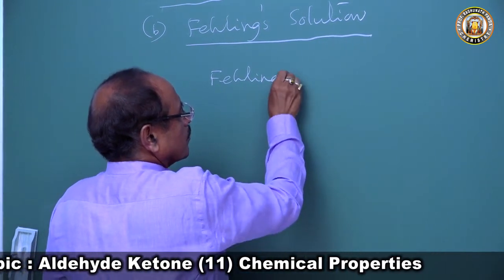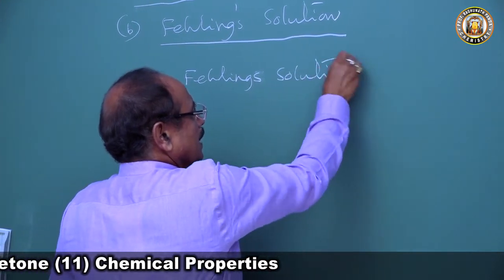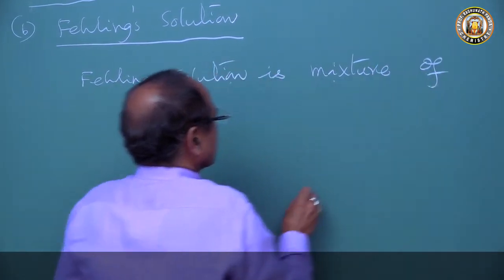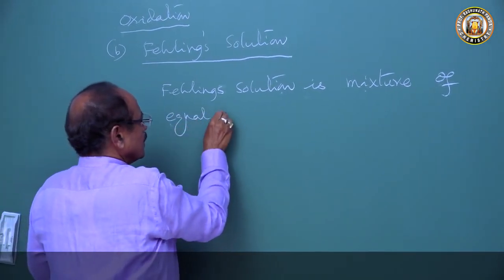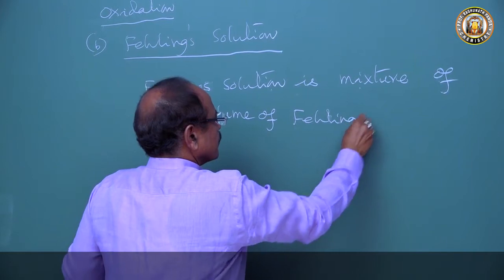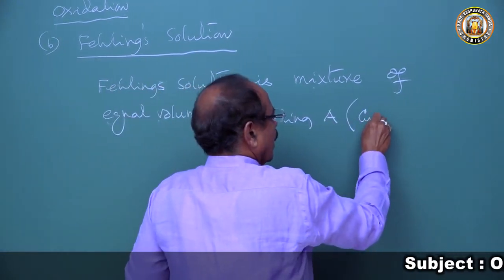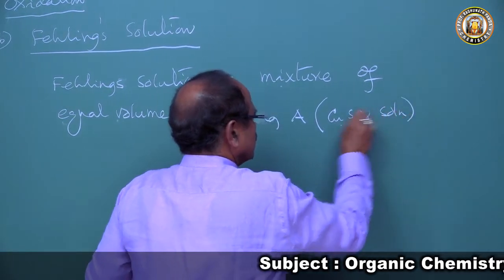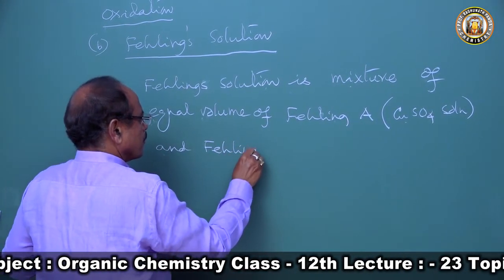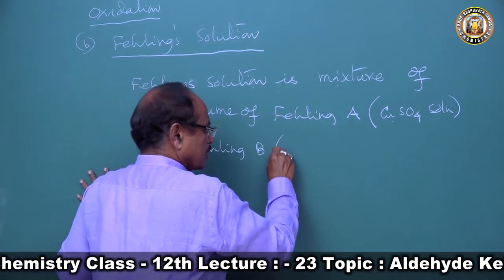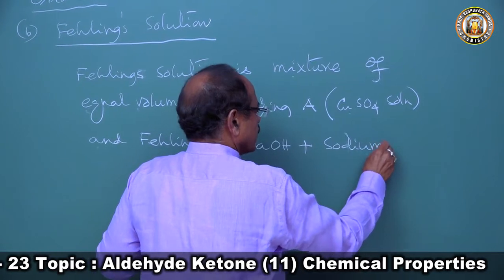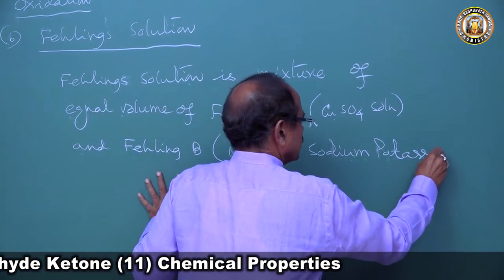Fehling solution is a mixture of equal volumes of Fehling A, that is copper sulfate solution, and Fehling B, which is sodium hydroxide plus sodium potassium tartarate.